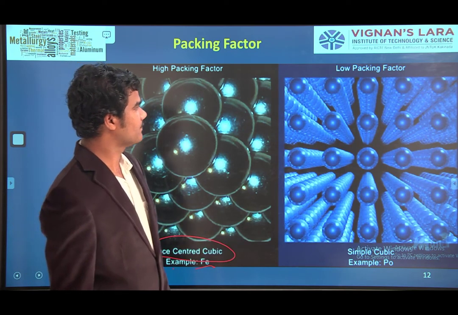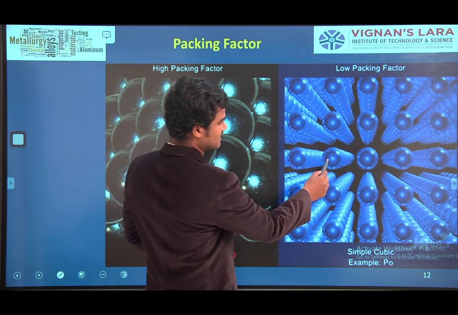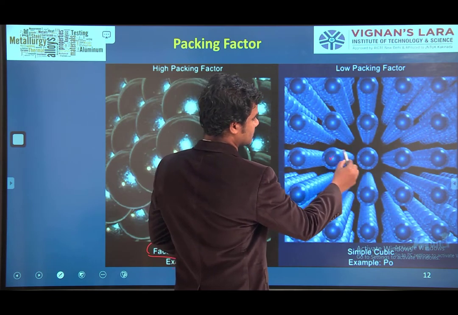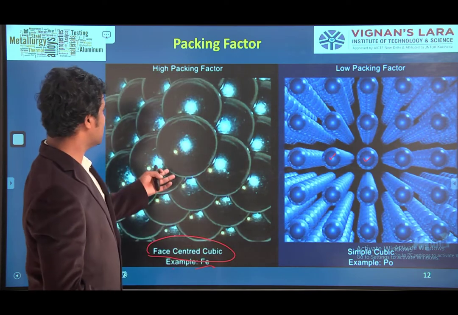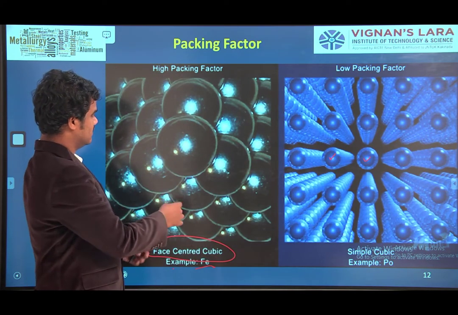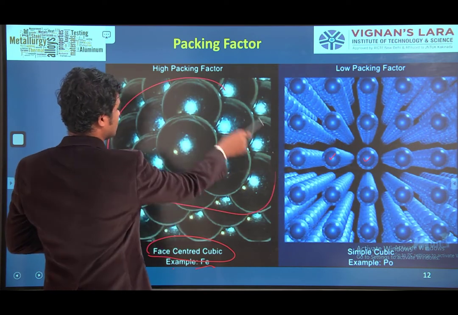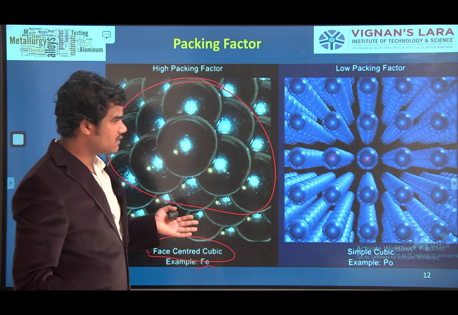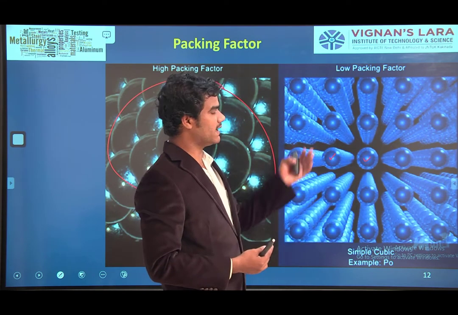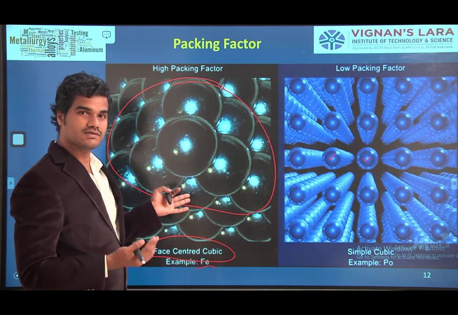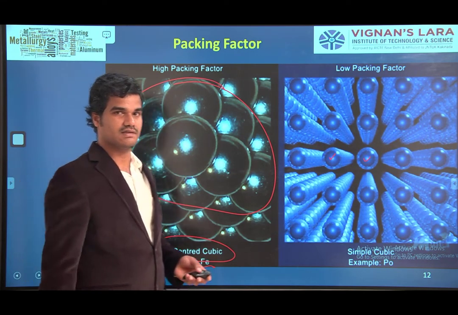Simple cubic, okay, low packing factor. You can see the gap here. This is one atom arrangement. This is one atom arrangement. Between these, see, so much gap is there. Whereas here, close packing, high packing factor. Do you find any gap here? No gap. Do you find any gap here? No gap between atoms. But here, so much gap is there. If so much gap is there, low packing factor. If no gap or a very small gap is there, high packing factor. In further discussion, you will understand this. Fine.